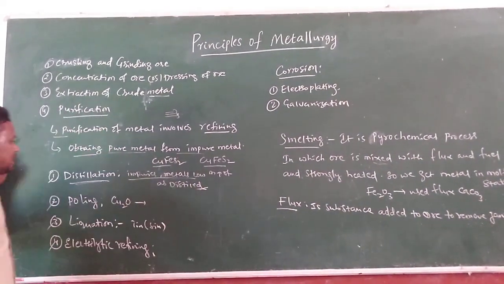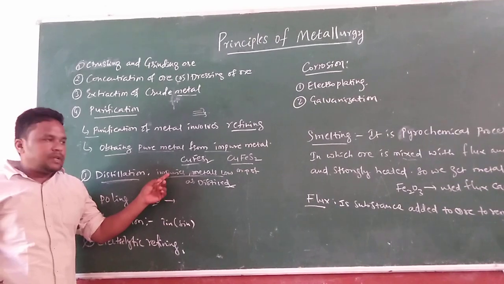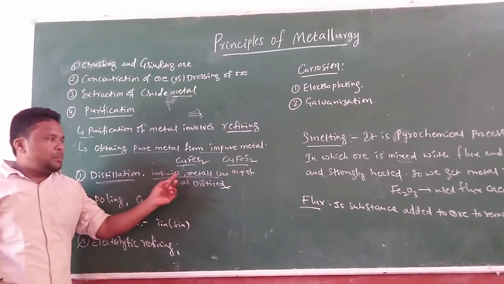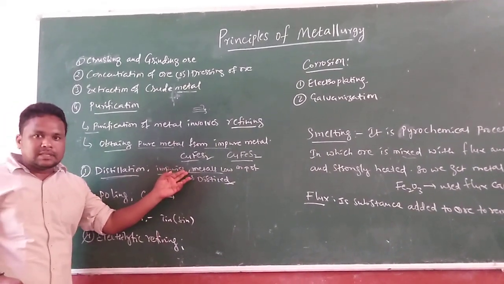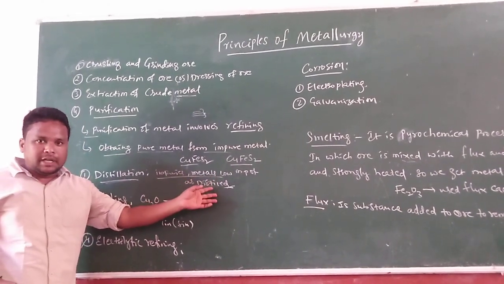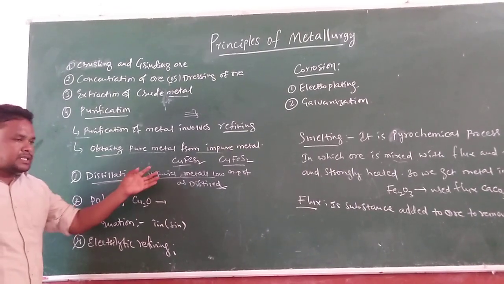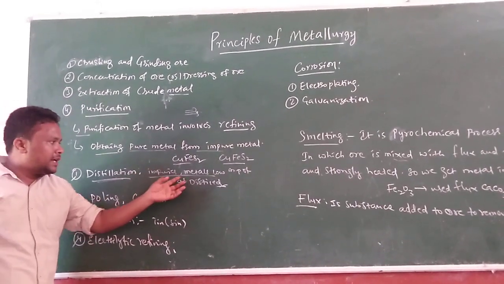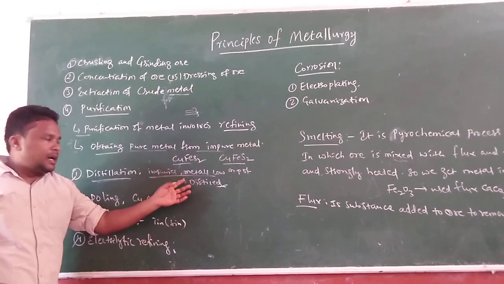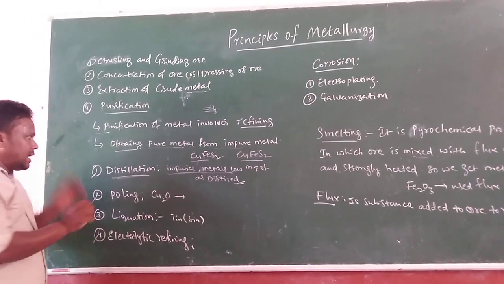Impurities have high melting points and metals have low melting points. In this situation, distillation is useful to extract the low melting point metals in distilled form.